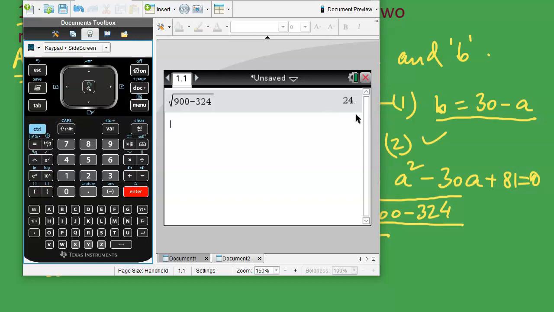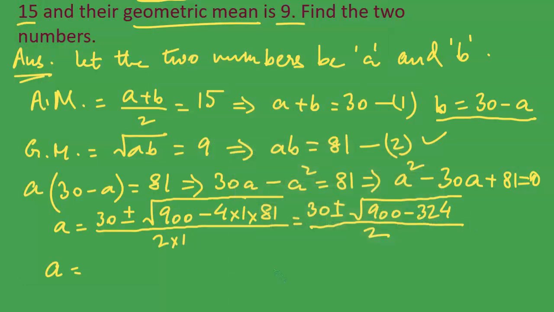It is 24. So this is equal to 30 plus minus, not under root, plus minus 24 over 2.